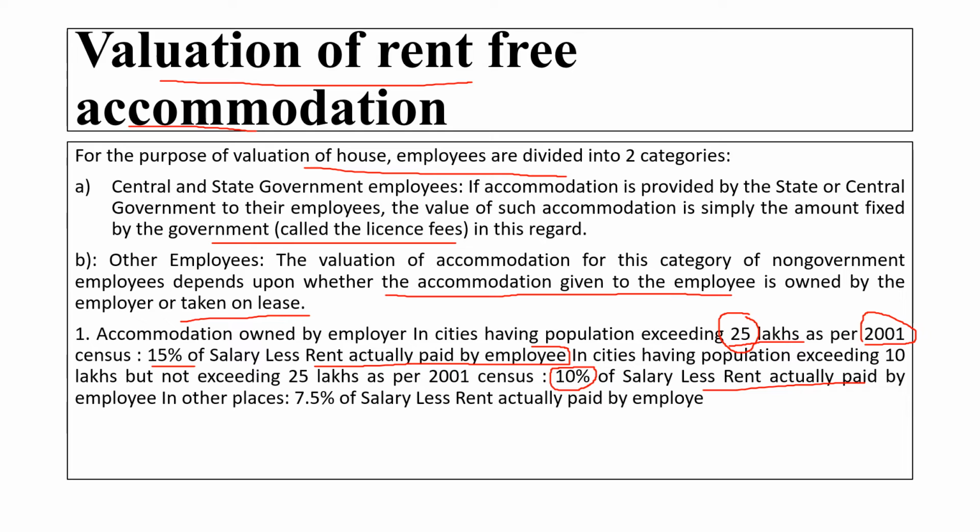And the third case is other than these places, meaning cities having a population below 10 lakh. Other than these cities, it is 7.5% of the salary less rent actually paid by the employee, which will be given as accommodation.